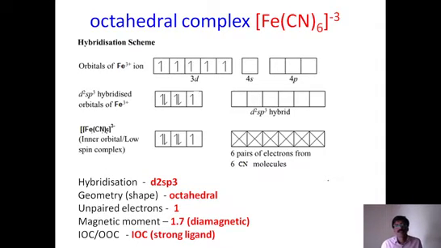So what is the difference between these two complexes? The only difference is that it is paramagnetic. It is not diamagnetic. It is paramagnetic because it has unpaired electrons and a magnetic moment. In the previous case, iron plus 2 is diamagnetic in nature, whereas iron plus 3 is paramagnetic in nature. So magnetic moment and number of unpaired electrons are the only differences between the first example and the second example. The hybridization, molecular shape, and inner orbital nature are the same, and both are strong field ligands. Everything is the same except magnetic moment and magnetic property.